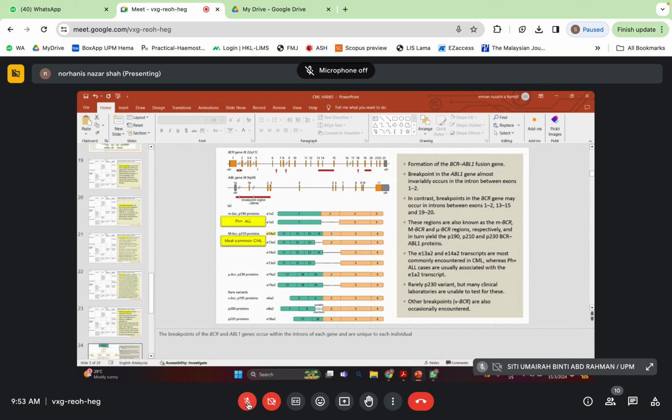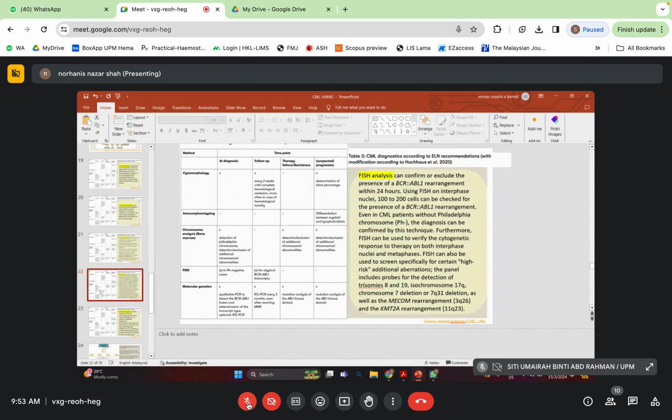Sebab bila you buat fish tu, you takkan jumpa 920 translocation. T922 tu is supposed to jumpa dalam the conventional banding assay je kan. Betul, yang major minor tu kan. So that's why you call it cryptic translocation. Dia ada tapi you can only reveal it by fish. Betul. Sebab fish ni pun macam sort of molecular kan dia punya finding. Sebab you takkan dapat the T922 location, sebab you bukan susun kromosom macam tu kan.